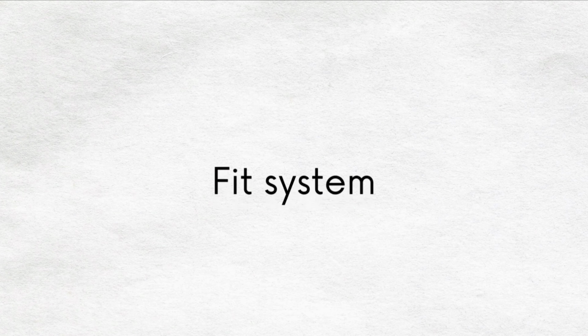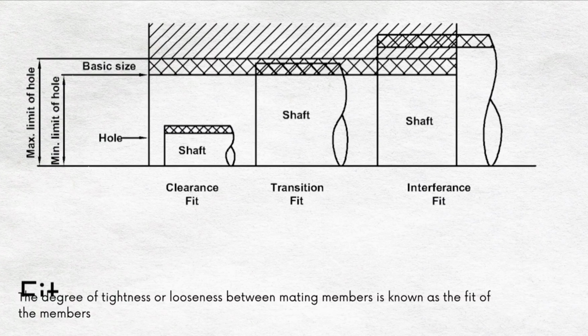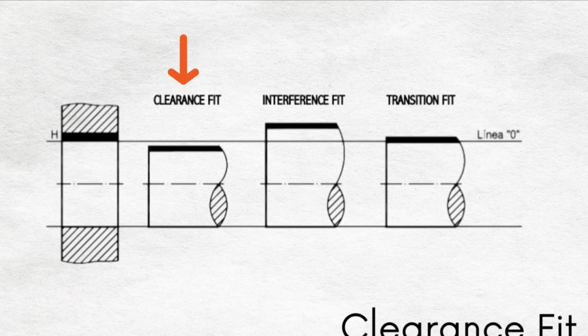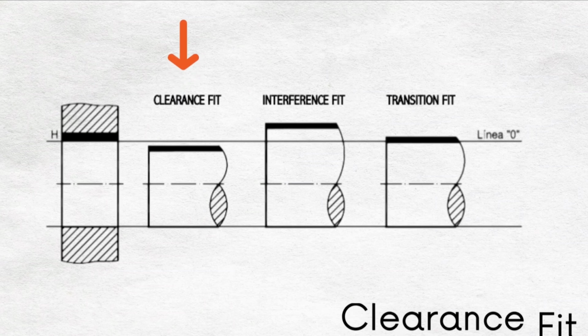Fit system. The degree of tightness or looseness between the mating members is known as the fit of the members. It depends on the actual value of the individual tolerances of the mating components. The fits can be broadly classified into three categories. Clearance fit. It has a positive allowance. There is minimum positive clearance between the high limit of the shaft and the low limit of the hole. It can be loose or running fit.